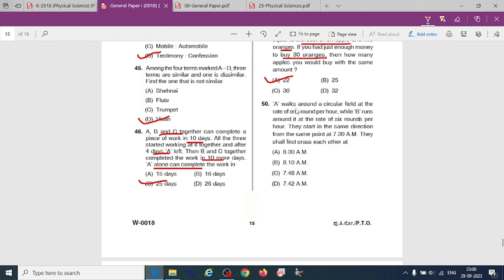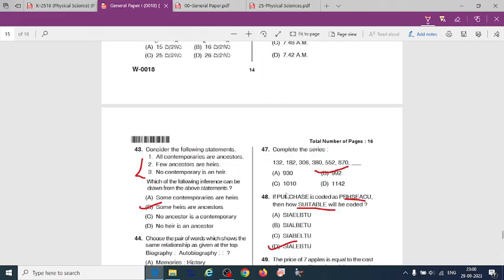So when will they cross each other? Exactly at option D, 7:42 am.